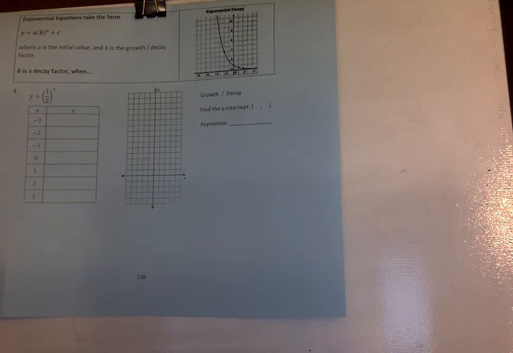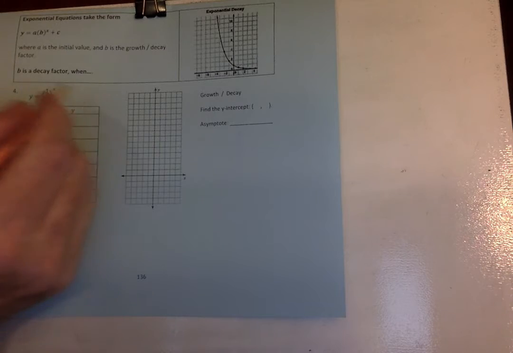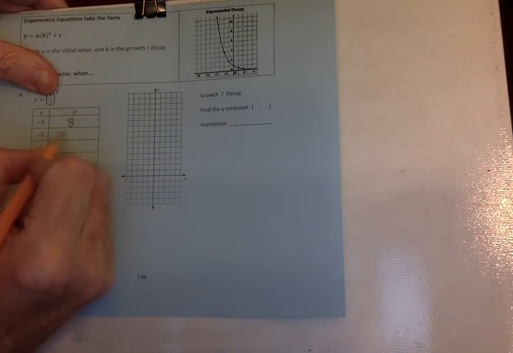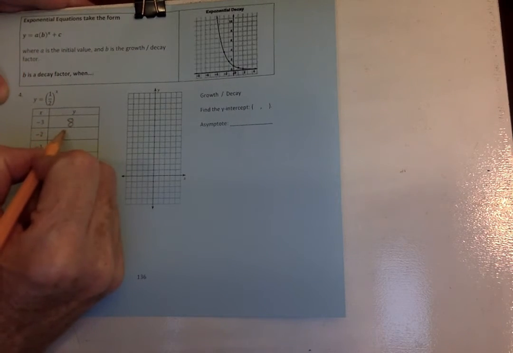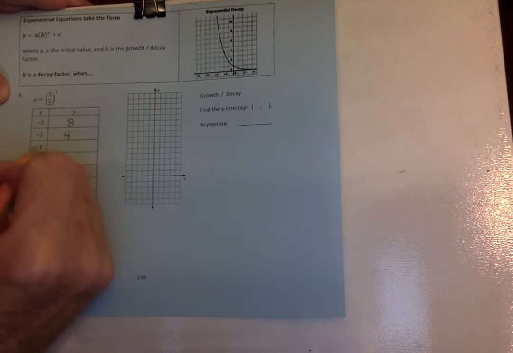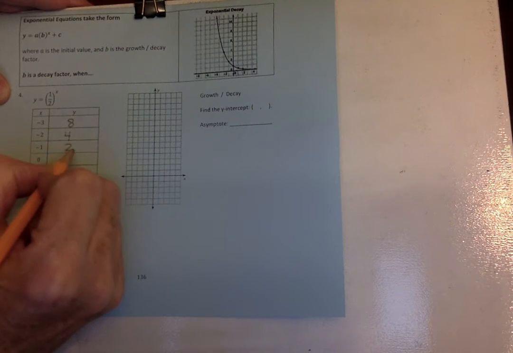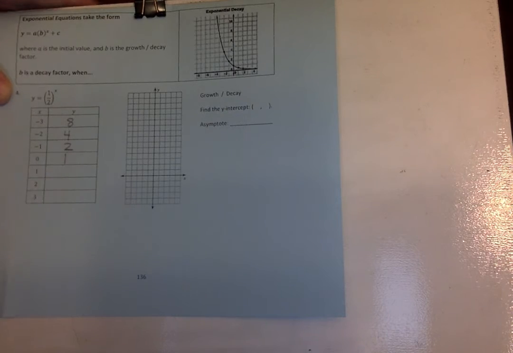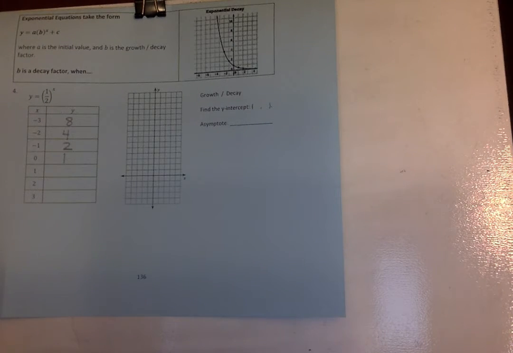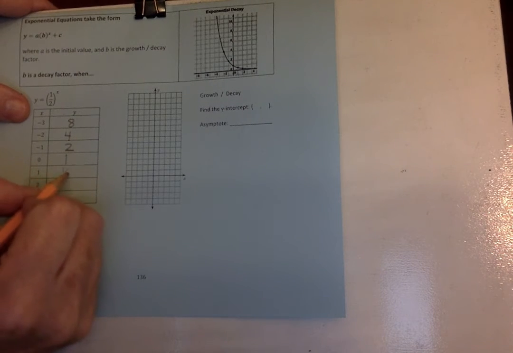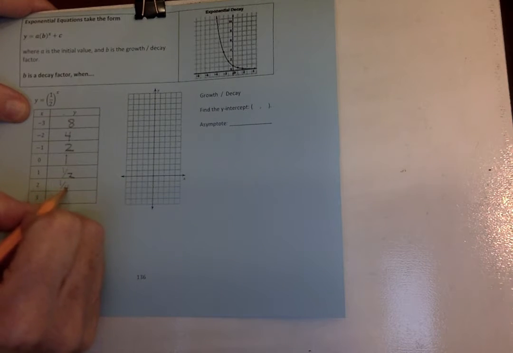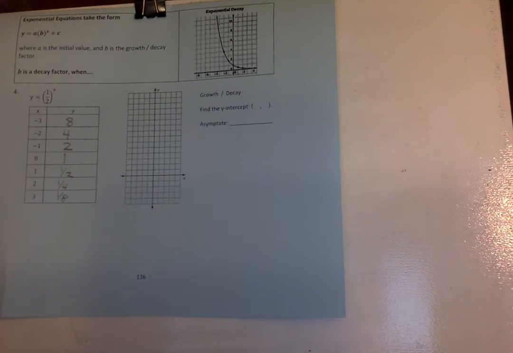So if I put 1/2 in the calculator, raised to negative 3, I'm going to get 8. And I put negative 2 in there, 4. Negative 1, 2. 0, 1. 1, 1/2. 2, 1/4. And 3, 1/8.